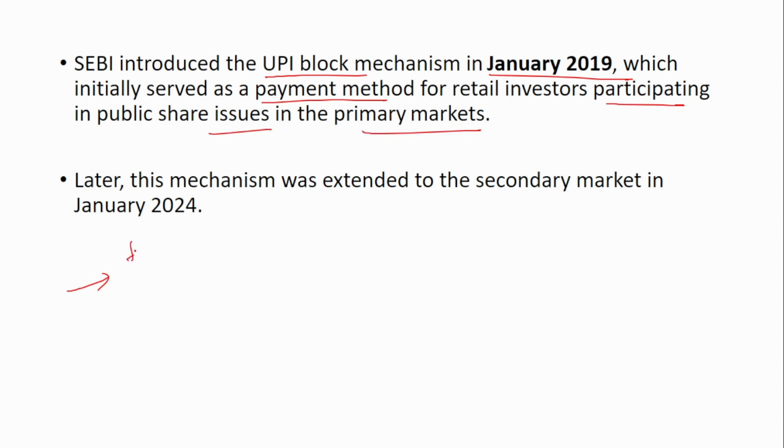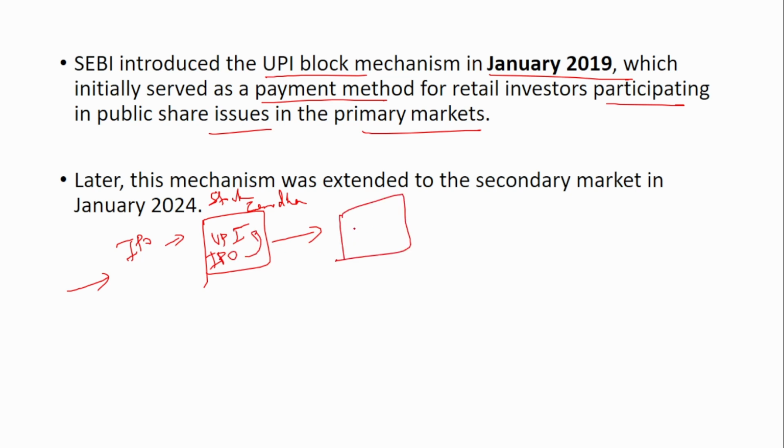In the primary markets, when the IPO is open, you can go to your stockbroker, say it is Zerodha. You have an account in Zerodha. There you can mention a UPI ID for the IPO that you are applying for. You choose the IPO, then mention the UPI ID. Then your amount will be blocked in your account.